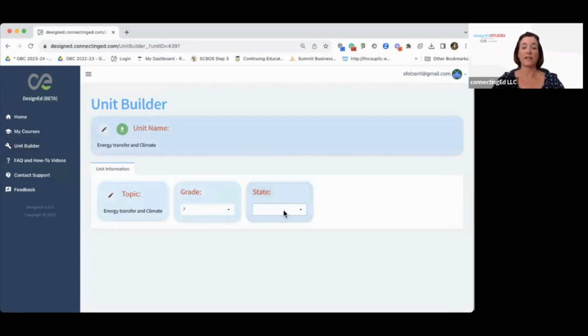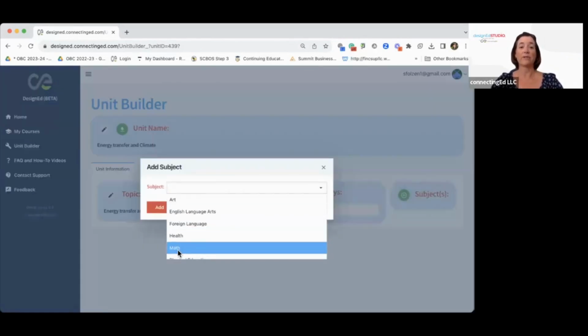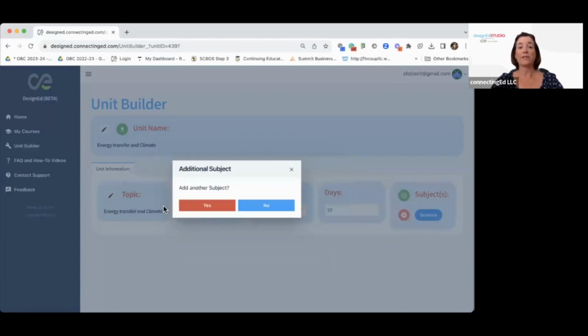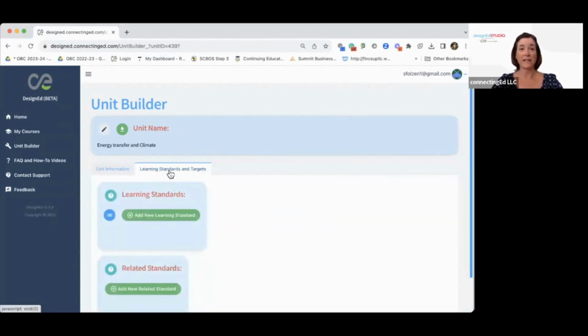State, you can just type in at the top and it comes up. Number of days, take your best guess, and then you can add subjects. We have the whole list right here. And if you want to, it'll ask you if you want to add another subject, so you can make integrated units as well. So everything here is filled out. As you notice, the next tab jumps up, and now I can enter in my learning standards.